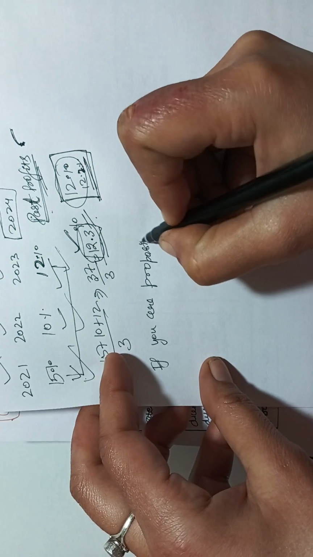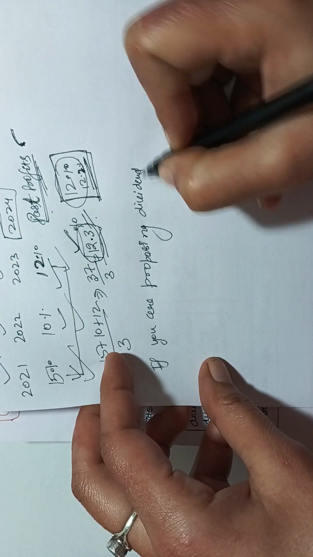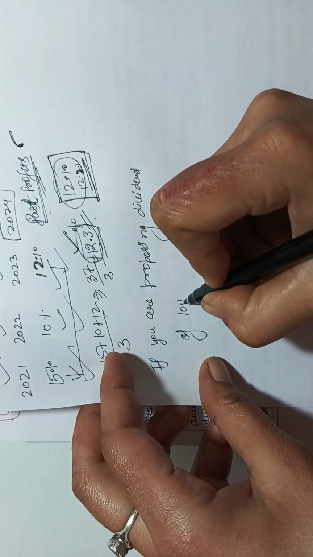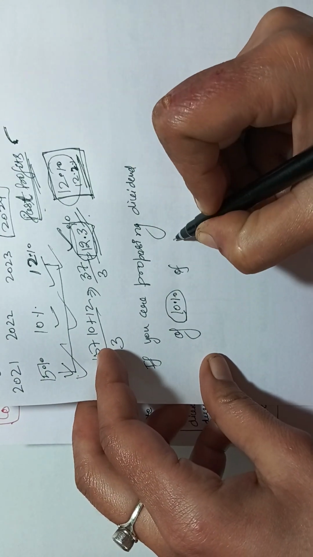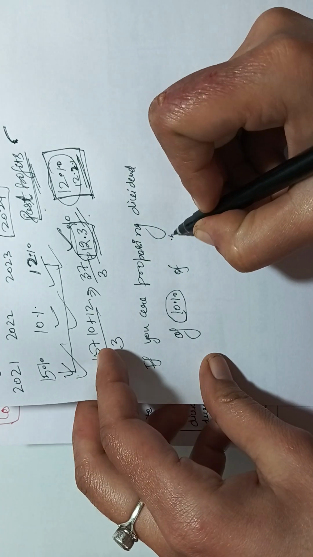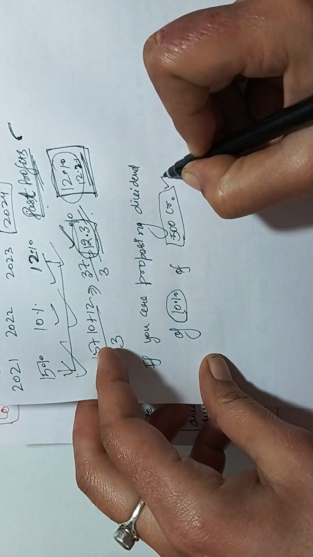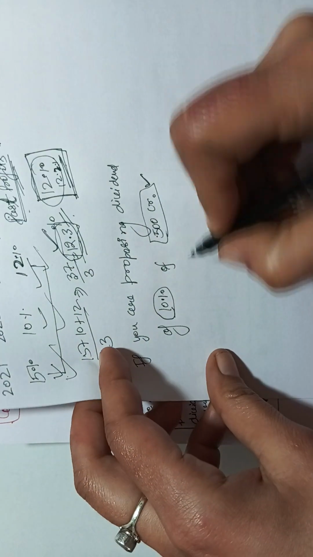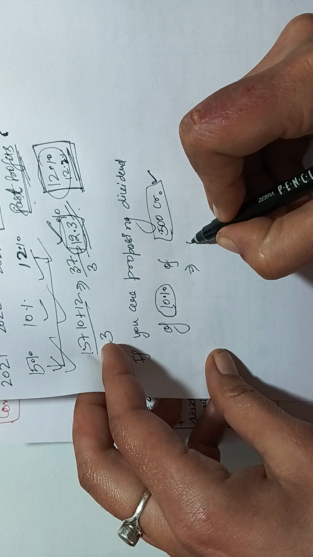If you are proposing dividend of 10%, let's suppose 10%, and you have profits of 500 crore, then how much is the dividend amount?